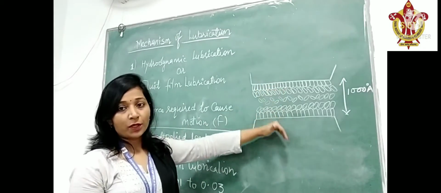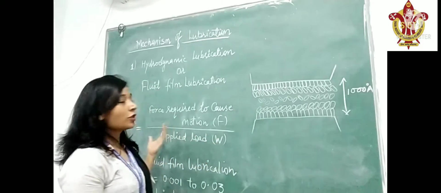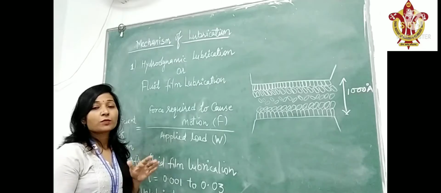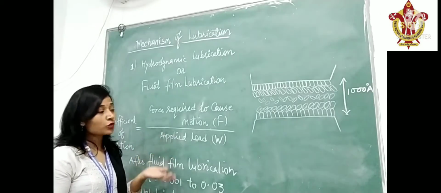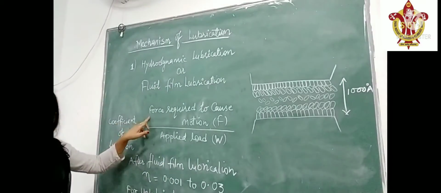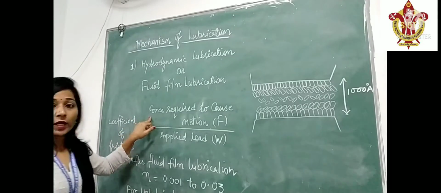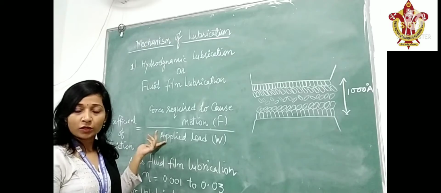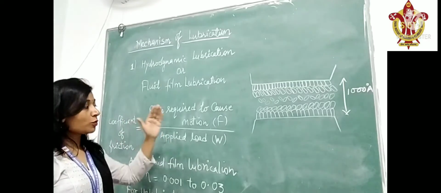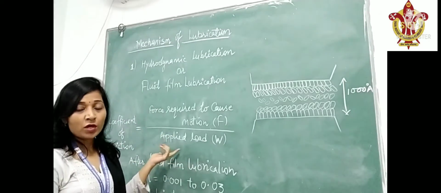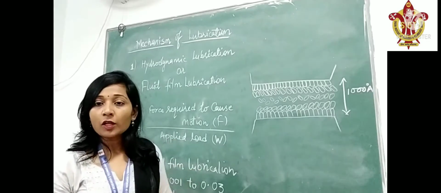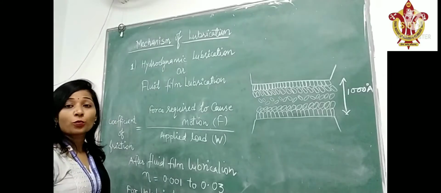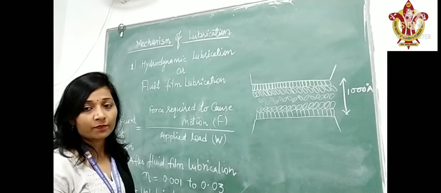applying the lubricants. Coefficient of friction is one of the terms used here. Coefficient of friction means the friction that appears between the two surfaces. The formula for the coefficient of friction is force required to cause motion, that is F, divided by applied load. In case of an unlubricated surface, that is very high, approximately 0.5 to 1.5.